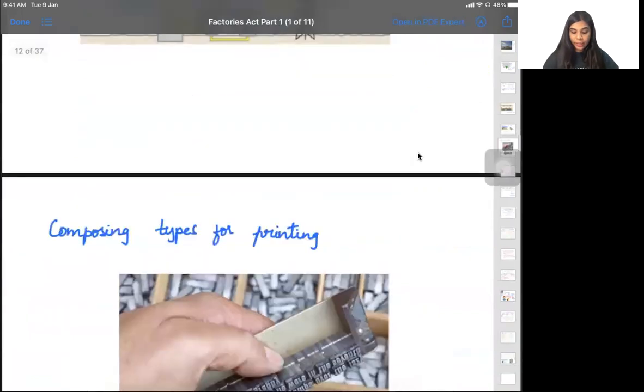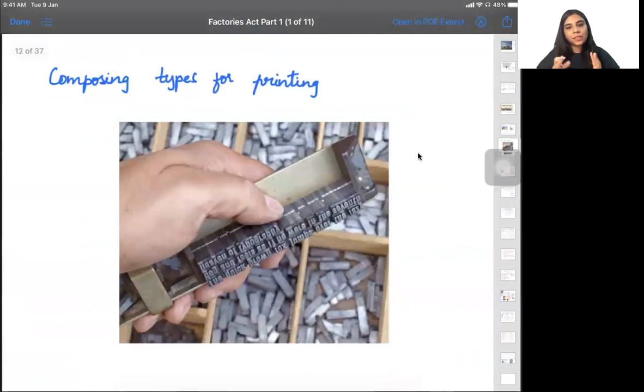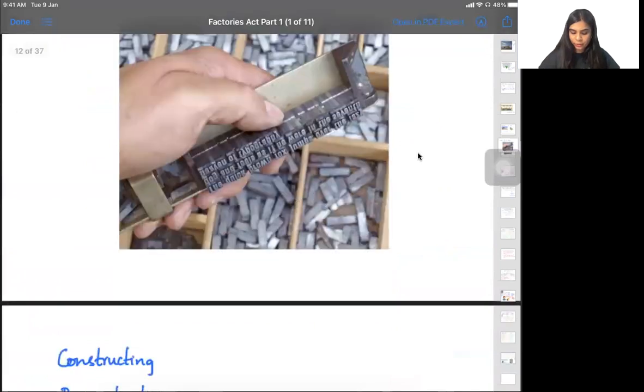Moving ahead, composing any types that is relating to printing. Printing can be done either in paper form, or it can be done as digital printing. In printing also there are a lot of types. Newspaper printing, we have a lot of types. So all this that is concerned with printing, that is also called a manufacturing process.